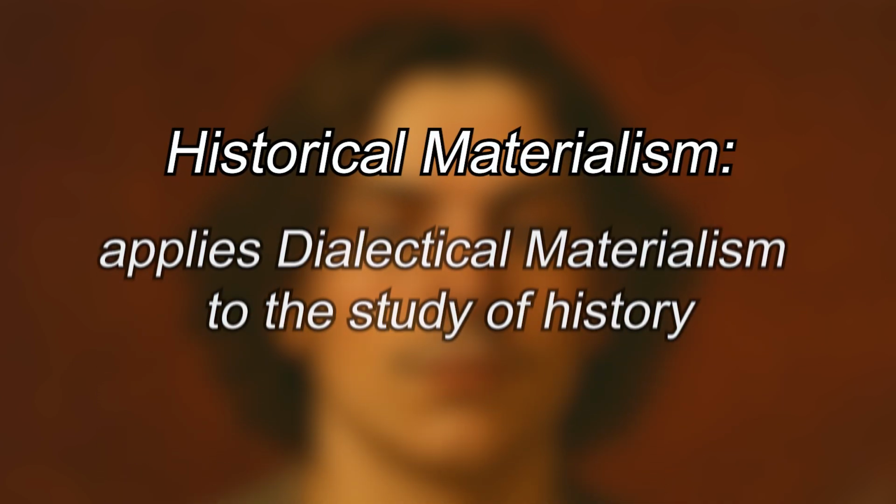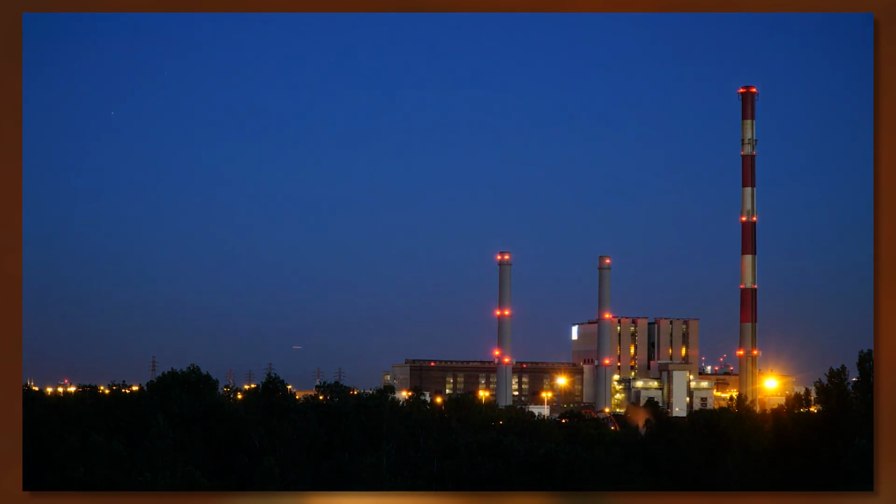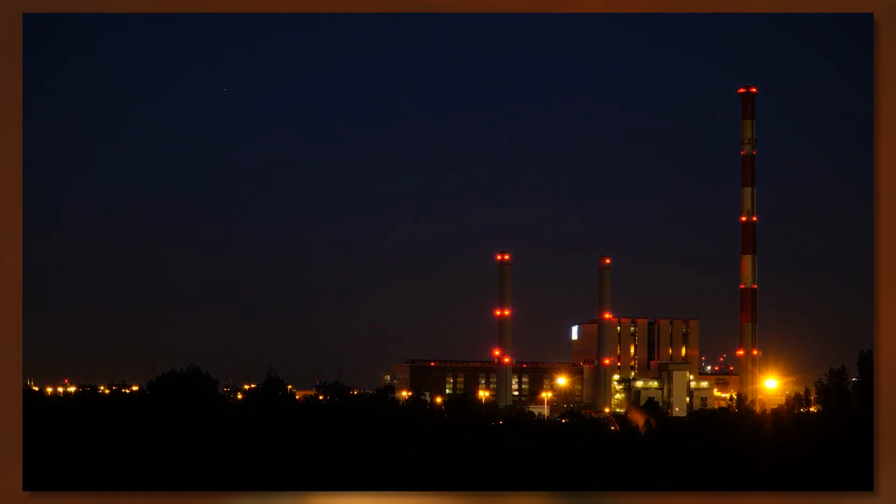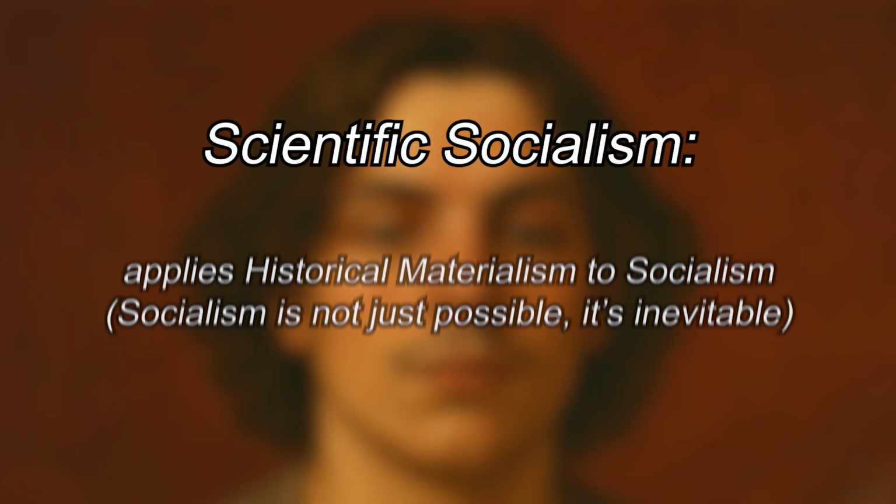Historical materialism is applying that same logic to history. Social and economic systems evolve due to material conditions, not abstract ideals. Using this framework, Marx and Engels developed scientific socialism, a theory grounded in analysis, not idealism.